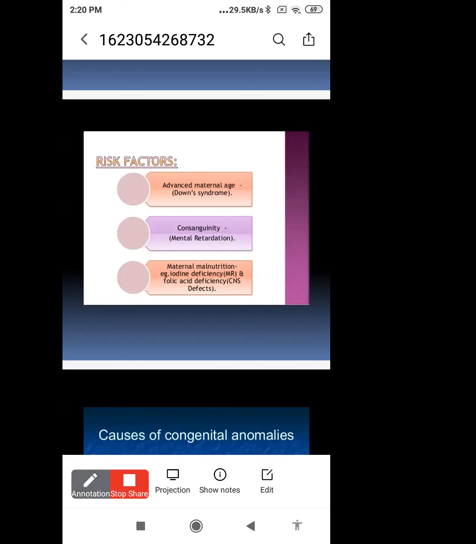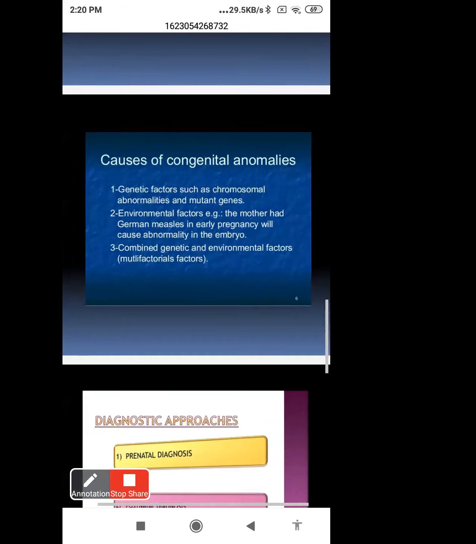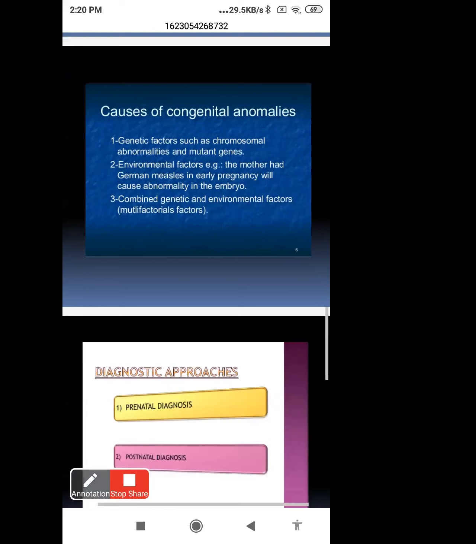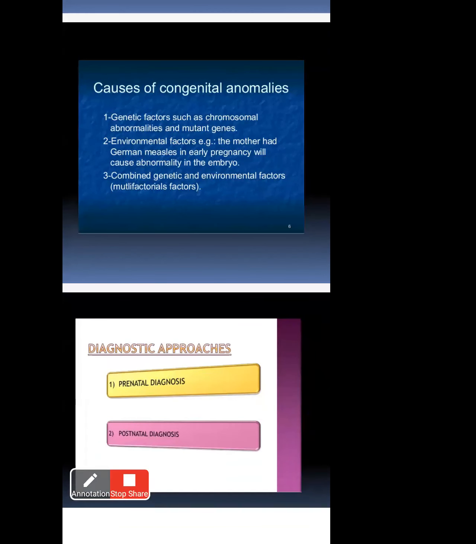Yes, sir. Yes, ma'am. Next, causes of congenital anomalies. Why do congenital anomalies occur? Biochemical, structural, and functional disorders appear in particular persons. The first cause is genetic factors, such as chromosomal abnormalities and mutant genes. Genetic factors are one of the main causes of congenital anomalies. Through genes they get abnormal problems like chromosomal abnormalities and mutant genes.